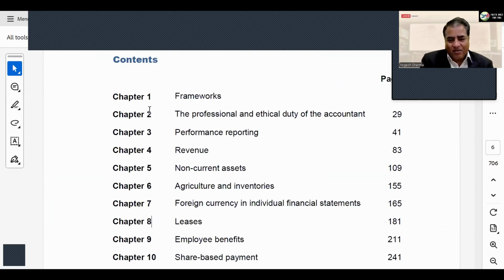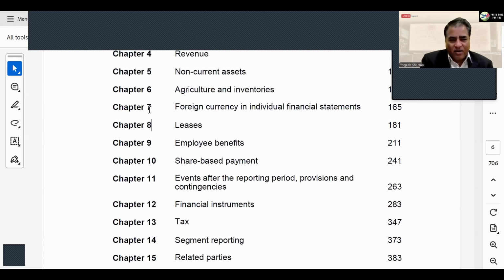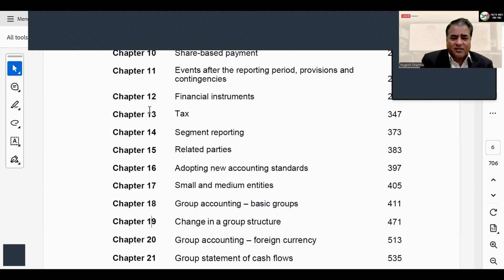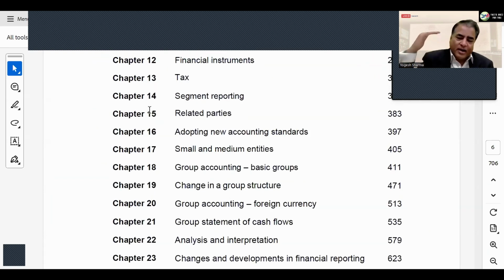So you have revenue, IFRS 15, non-current assets, inventory, IAS 2, foreign currency, leases, IFRS 16, employee benefits, all of them, tax, related party, right? So nothing new you are doing here, but you are doing it at a little more advanced level. That is what SBR is.